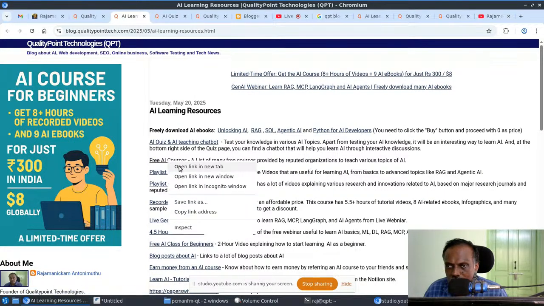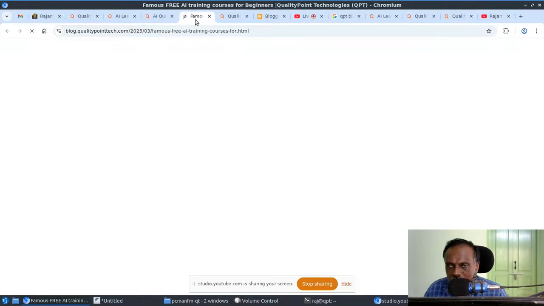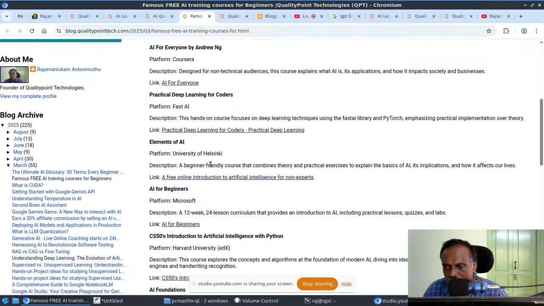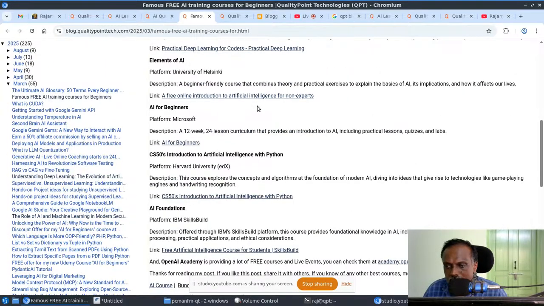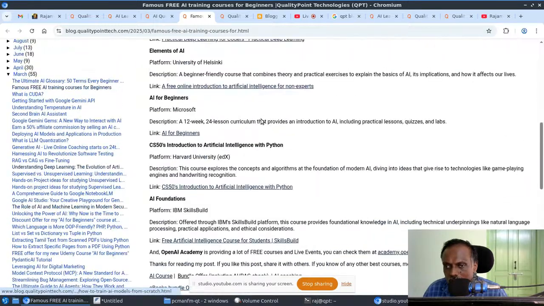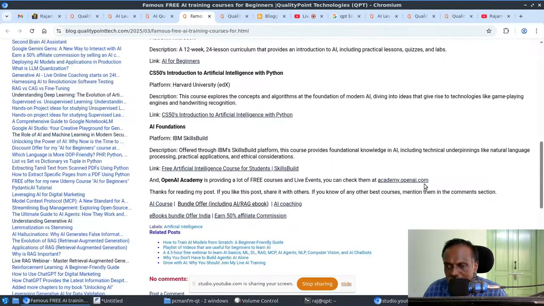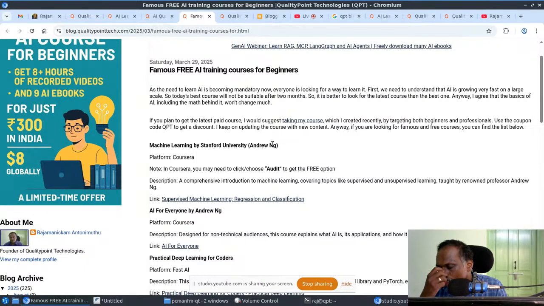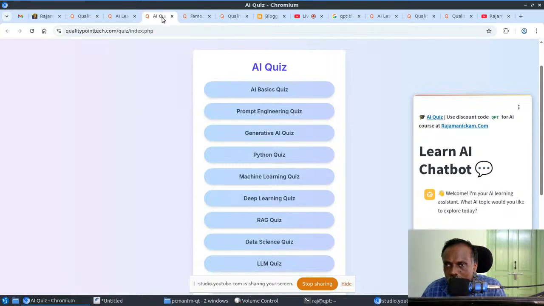And this one, free AI courses. I listed a lot of free AI courses provided by reputed organizations, including Coursera. In the case of Coursera, you have to click audit. And Fast AI, University of Helsinki, Microsoft, Harvard University through edX. So a lot of things are there. Apart from that, OpenAI is also providing these things, which I included. But recently I noticed LangChain is also providing courses that I need to update. If you want me to add any other new things, just mention them in the comment section of this video. I will keep on updating them.